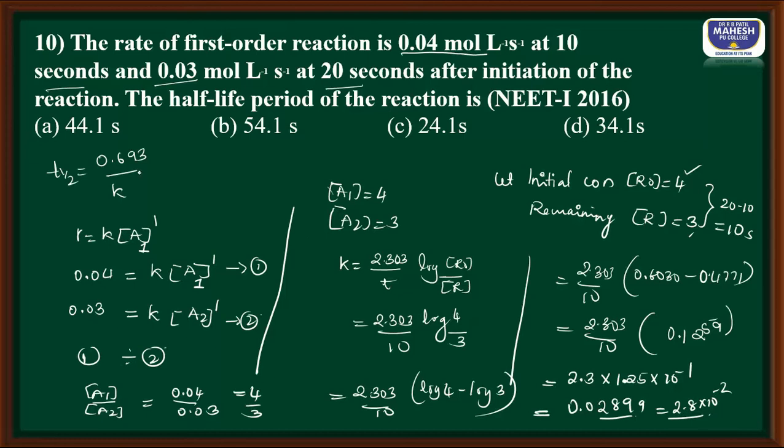Now we have this equation, and in that one let us substitute 0.693 divided by 2.8 into 10 to the power minus 2. It is nothing but 69.3 divided by 2.8. If I solve that equation, my answer is going to be nearly 24.1 seconds. So do I have that option? Yes, that option is available. So it is option number C.